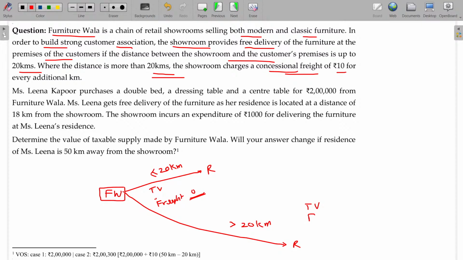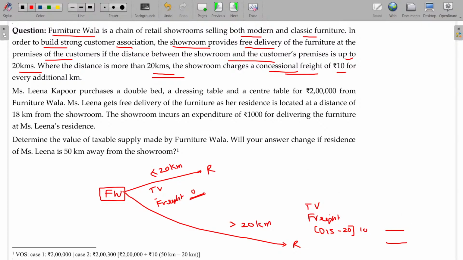Transaction value for the freight, whatever the distance may be in excess of 20 kilometers, for every kilometer 10 rupees is charged. This will be the transaction value. If the distance is within 20 kilometers, the delivery is free. If the distance is beyond 20 kilometers, in excess of 20 kilometers, probably if it is 35 kilometers, leave the 20 kilometers, the remaining 15 kilometers, for that every kilometer 10 rupees is recovered. So 15 into 10, 150 will be recoverable.